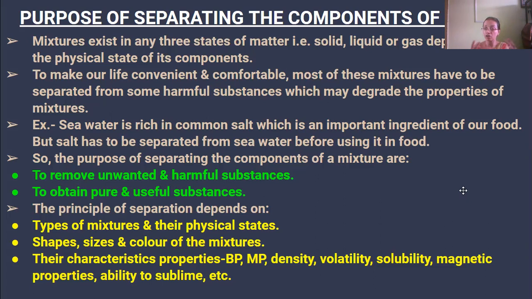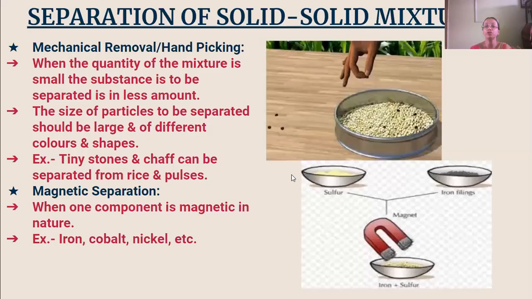So the characteristic properties are boiling point, melting point, density, volatility, solubility, magnetic properties, ability to sublime, etc. These are all the characteristic properties on which we can separate the mixtures. Okay, now how to separate solid mixtures. Mechanical removal or hand picking.